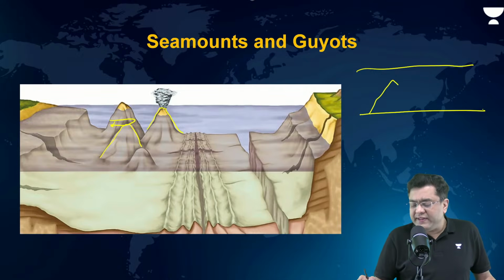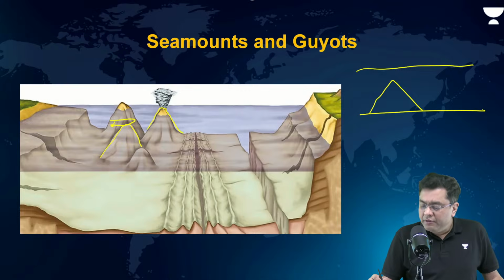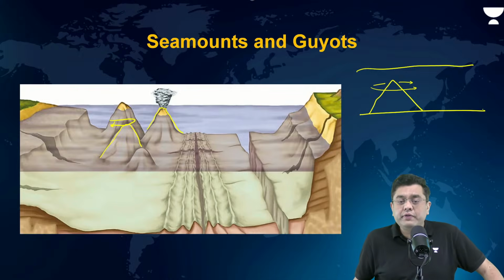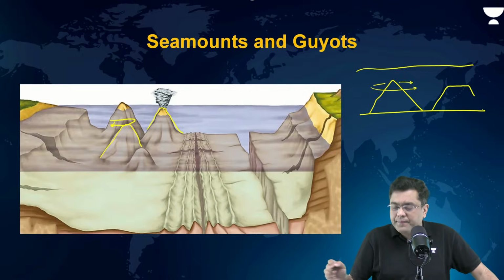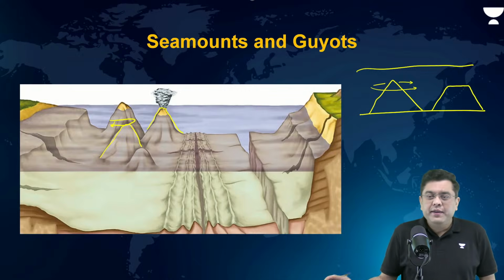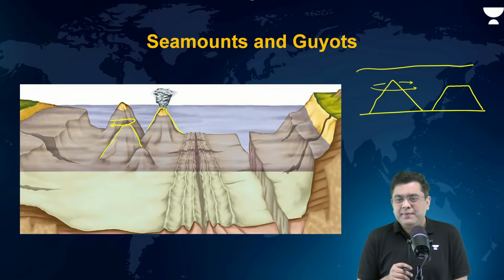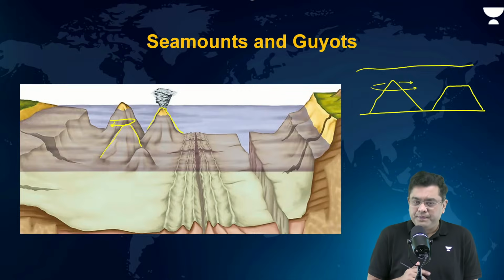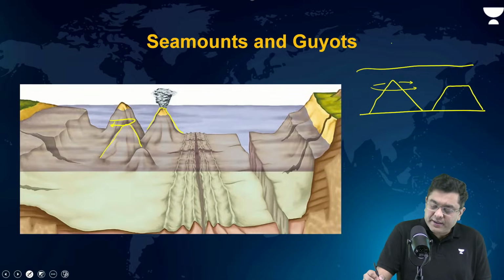Initially, you had the seamount. Wave action from both sides will continuously tend to erode it. Eventually, it will have a flat top. This flat top was first discovered by whom? By none other than Harry Hess.